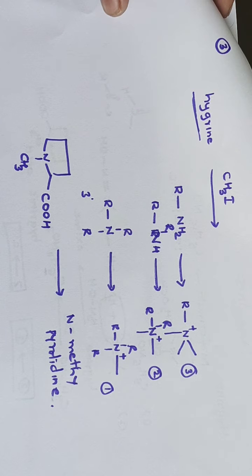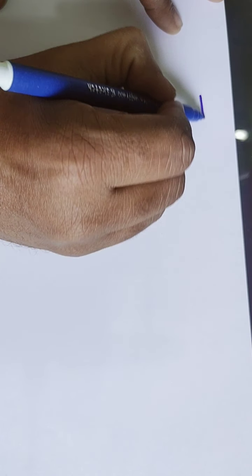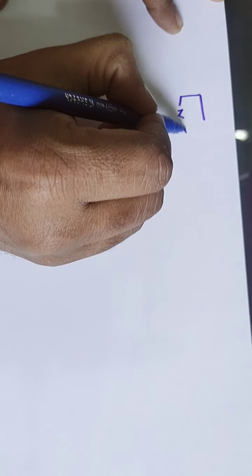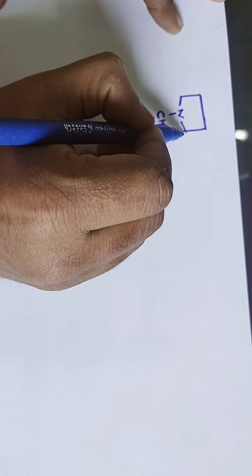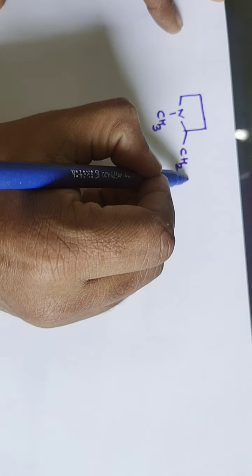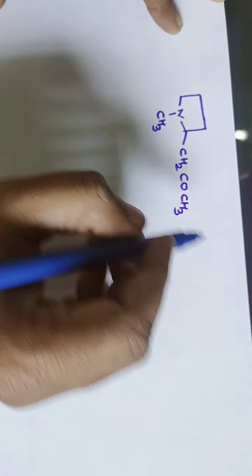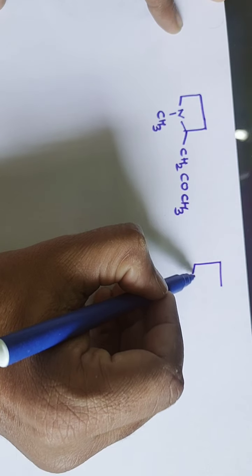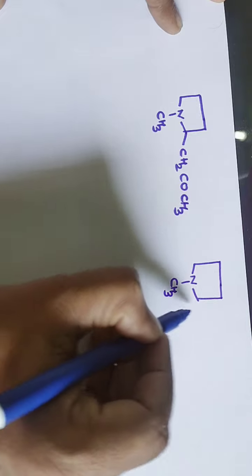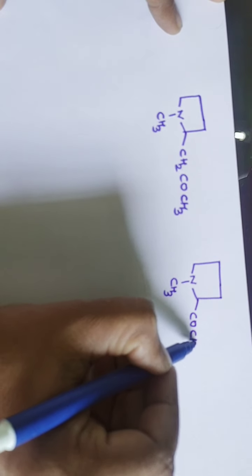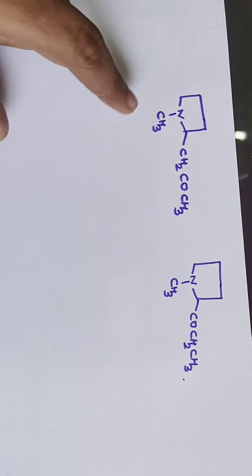So based on all this, hygrine was formulated to have two possible structures. Since it is N-methyl pyrrolidine, it should be like this: N-methyl pyrrolidine structure with CH2COCH3, or it should be like this: N-methyl pyrrolidine structure plus COCH2CH3. Either this or this.